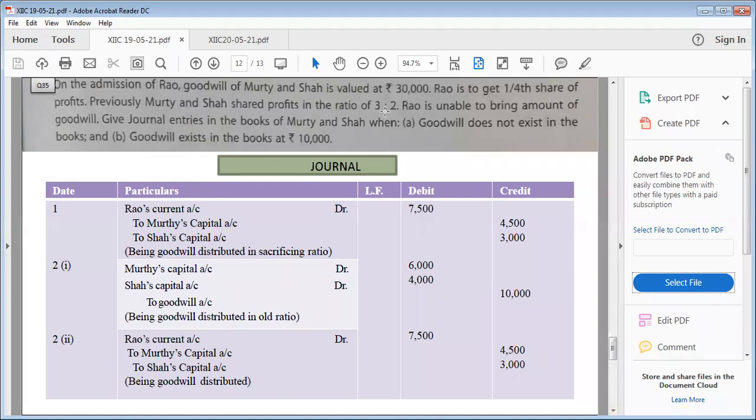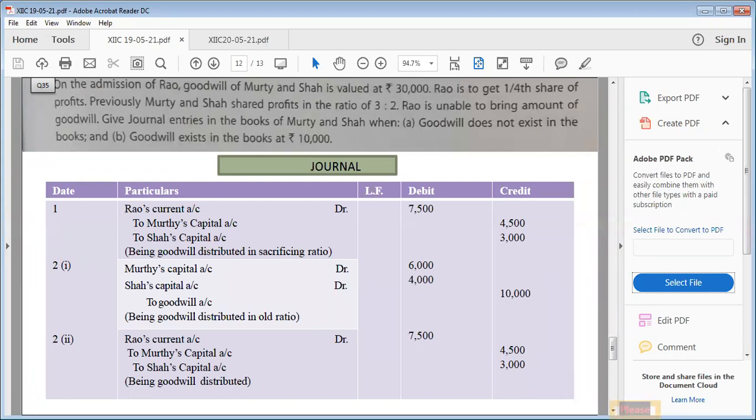All right. Now, second case, when goodwill is existing in the books. So this is another goodwill which is earned by Murthy and Shah. So it will go to Murthy and Shah only in the ratio of 3:2. Rao will not get anything out of it. So the entry will be Murthy's capital account debited, Shah's capital account debited to goodwill, and 10,000 has been distributed among Murthy and Shah in the ratio of 3:2. Now the same journal entry will be passed again, because though the goodwill exists in books, this is another goodwill which is outside the books. So the same entry will be repeated.